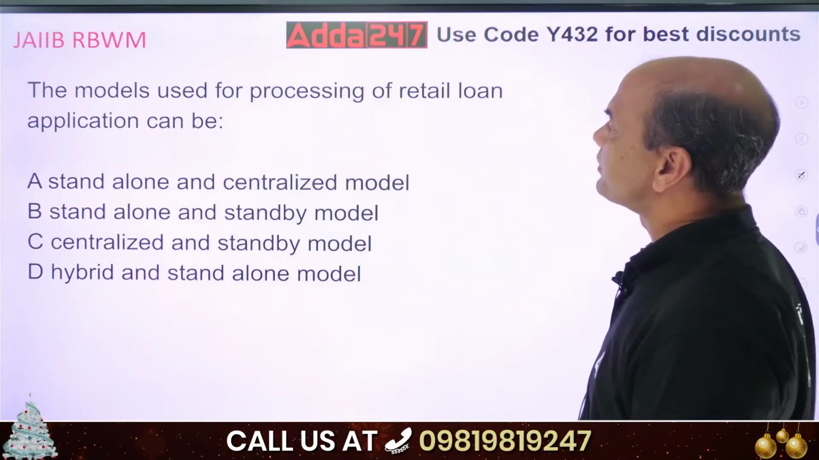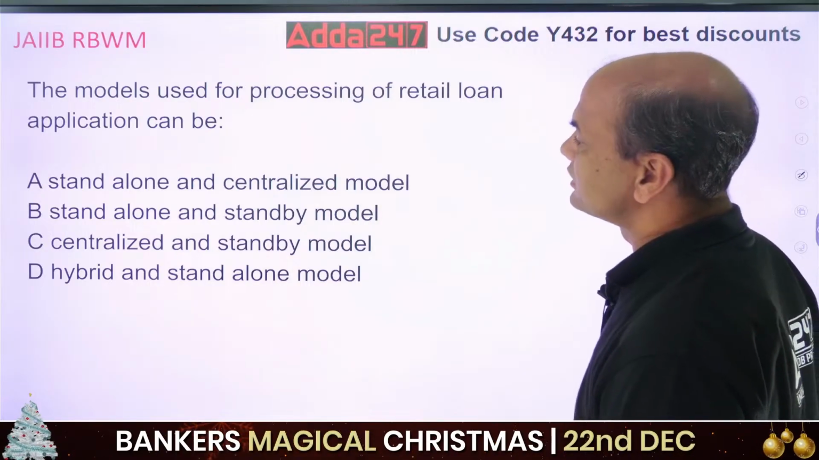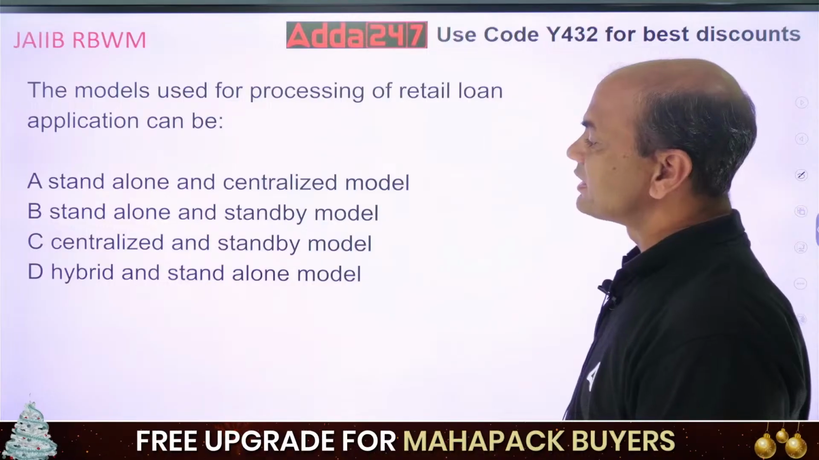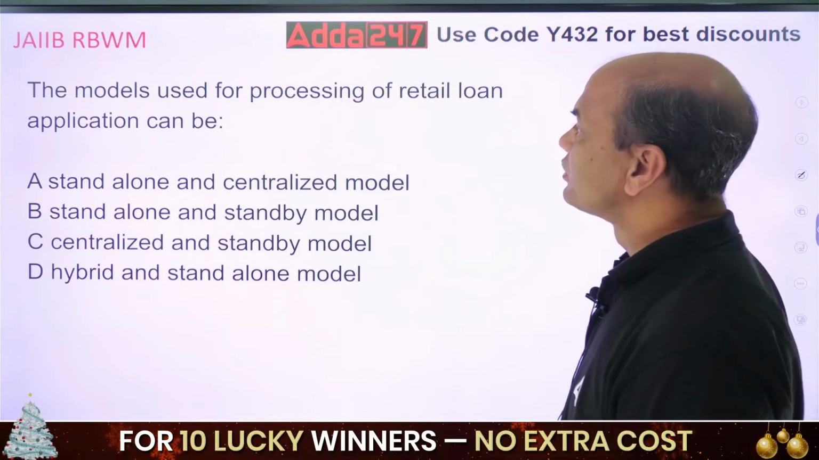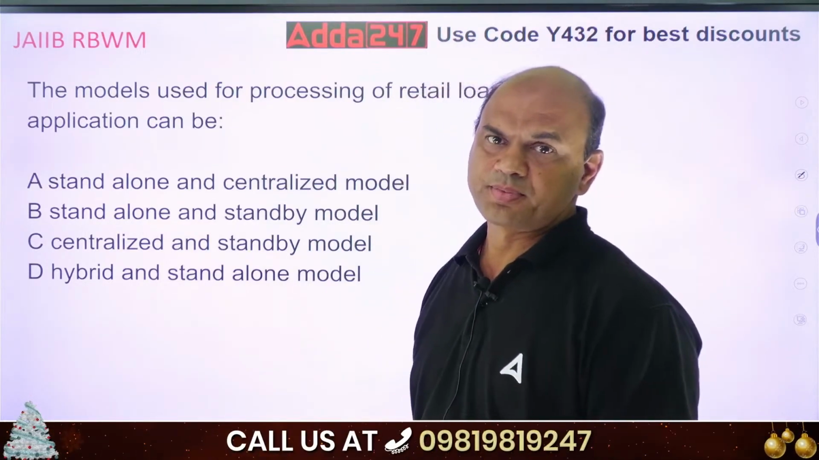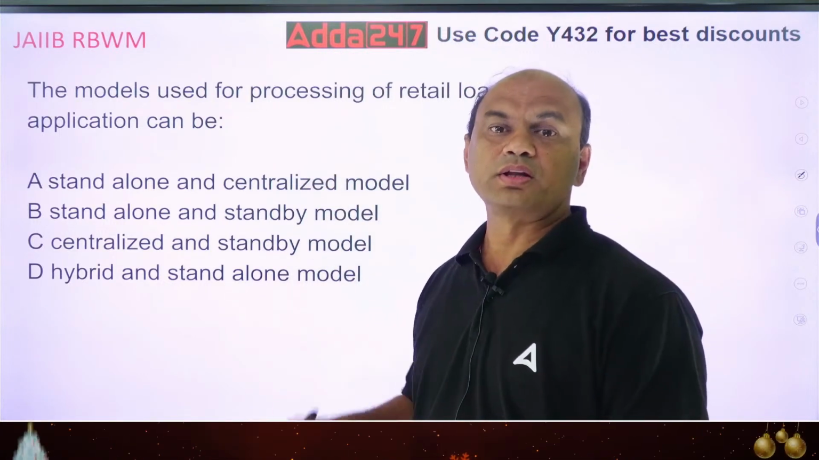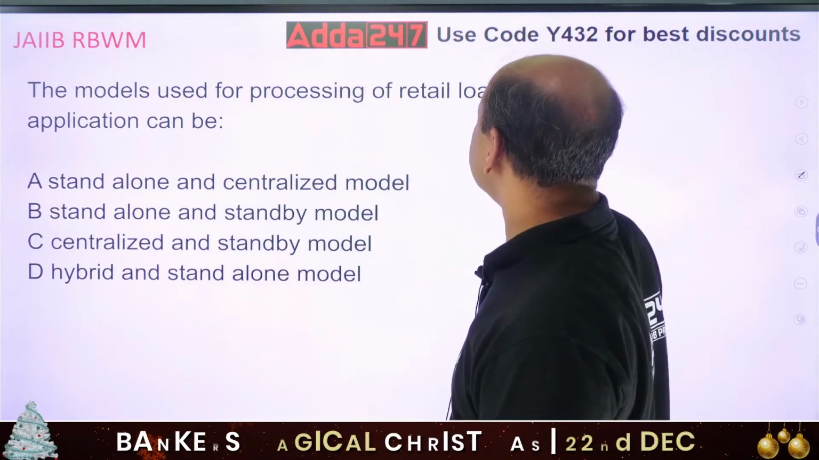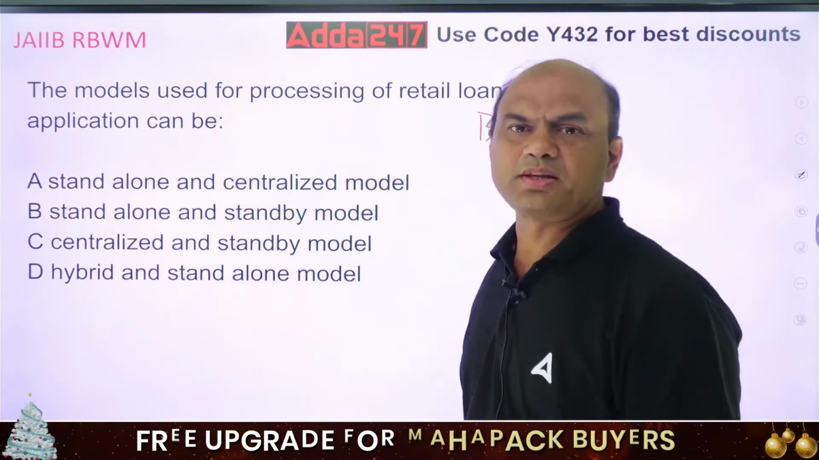The models used for processing the retail loan application can be standalone, centralized, standby, centralized and standby, hybrid and standalone. So which models will be used for processing of loan applications? See, what do you mean by this? Models. It means what is the system of processing? So I can do everything at a branch level. Everything means what?